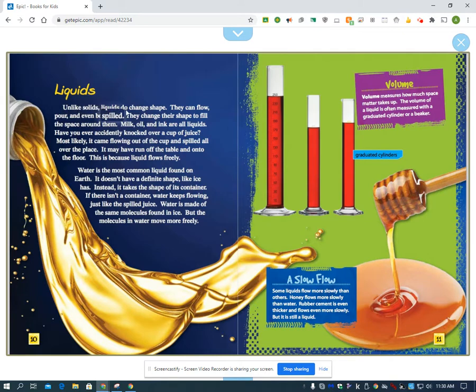Unlike solids, liquids do change shape. They can flow, pour, and even be spilled. They can change their shape to fill the space around them. Milk, oil, and ink are all liquids.